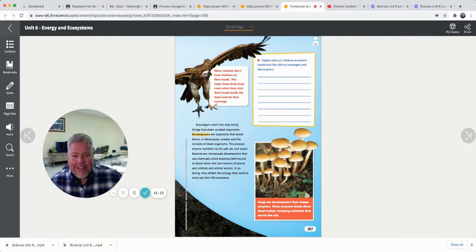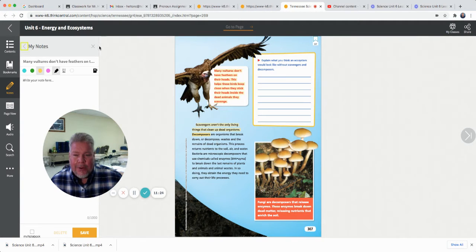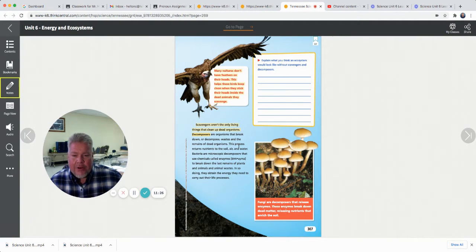Ugh. Scavengers aren't the only things that clean up dead organisms. Decomposers, here's another word you need to know. Decomposers are organisms that break down, or decompose, the waste and remains of dead organisms. This process returns nutrients to the soil, air, and water.